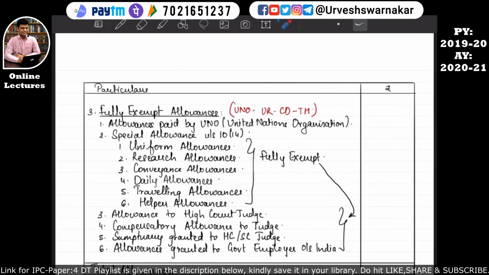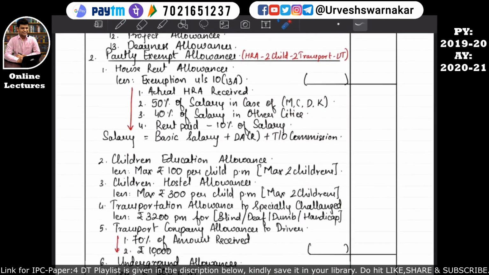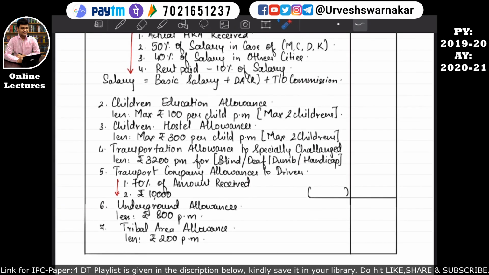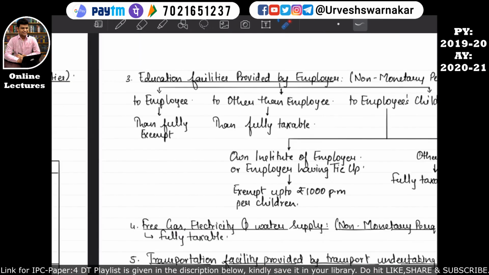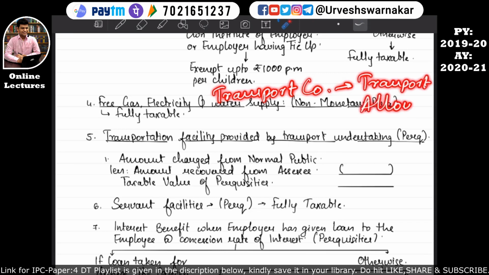So come on, working note number 1, allowances. Here in the partly exempt allowances category, we have studied this transport company allowances to the driver. So this and this part number 5 are two different things. That was a transport allowance given by a transport company. That means a logistic company is giving a transport allowance to the driver.